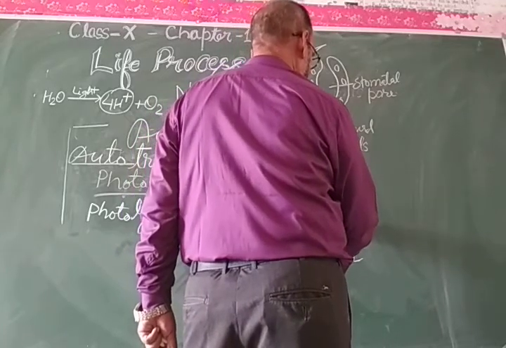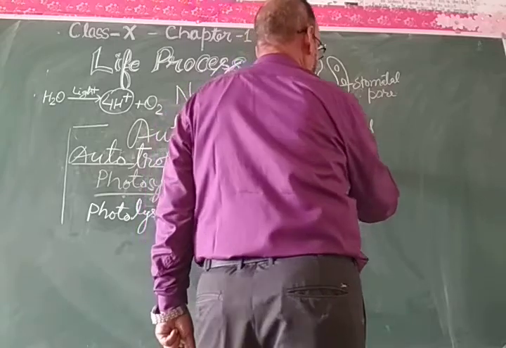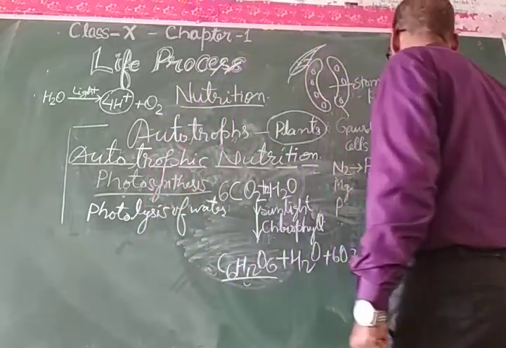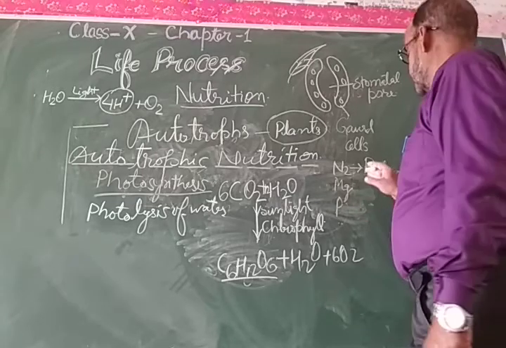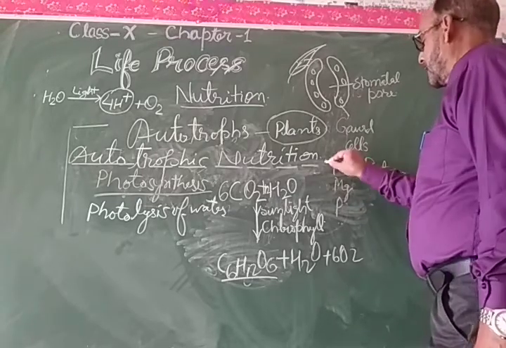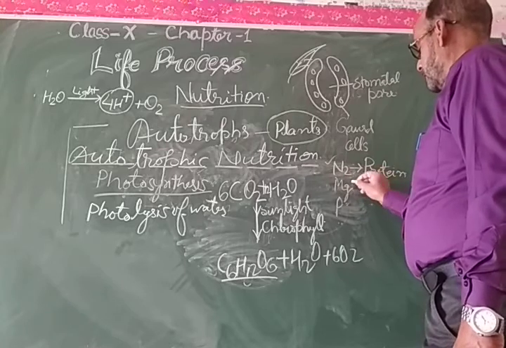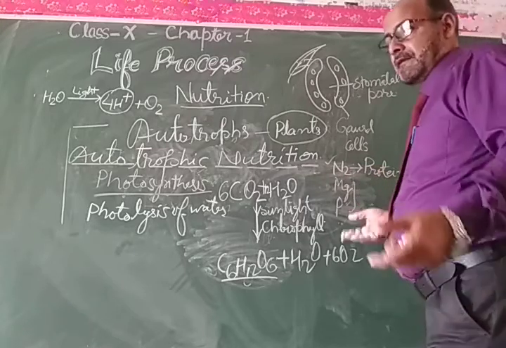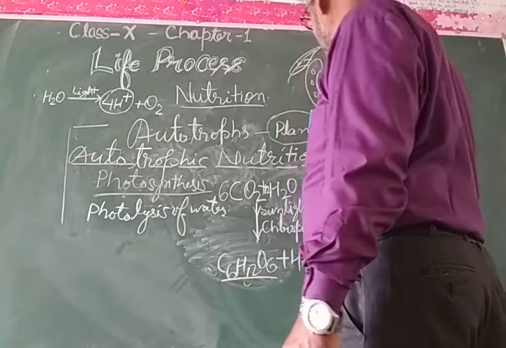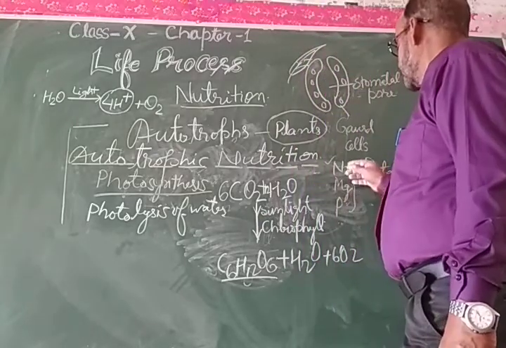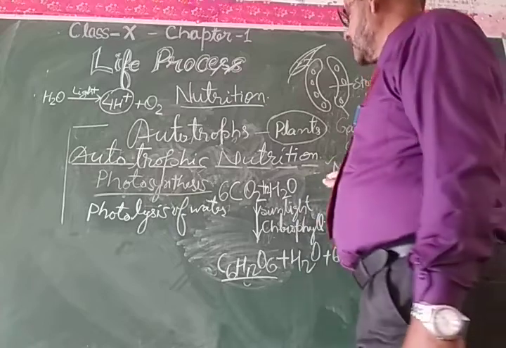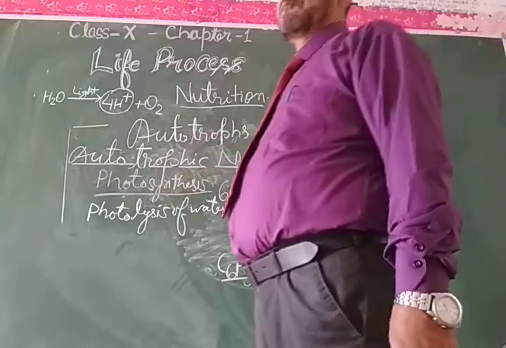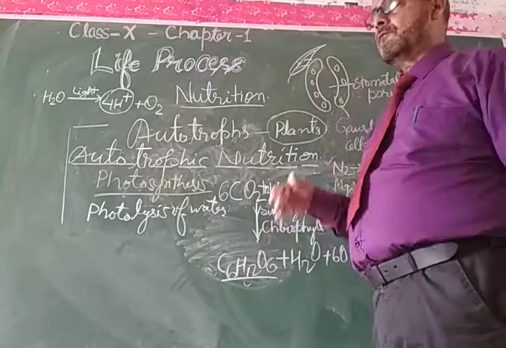Nitrogen provides protein to the plant; the synthesis of protein takes place with the help of nitrogen. Magnesium and phosphorus are for other chemical reactions in the plant body. These requirements are absorbed along with the water by the root, and reach the leaves of the plant where manufacturing of food takes place.